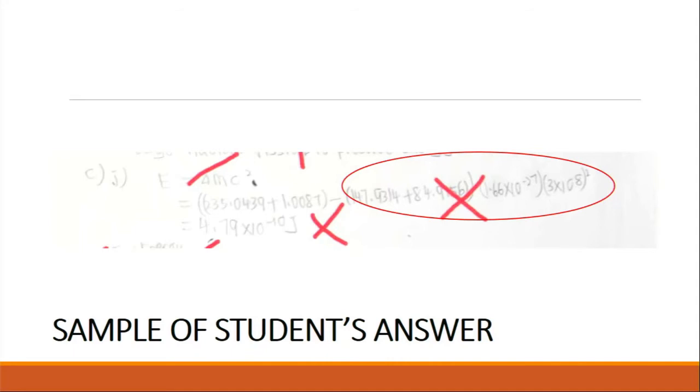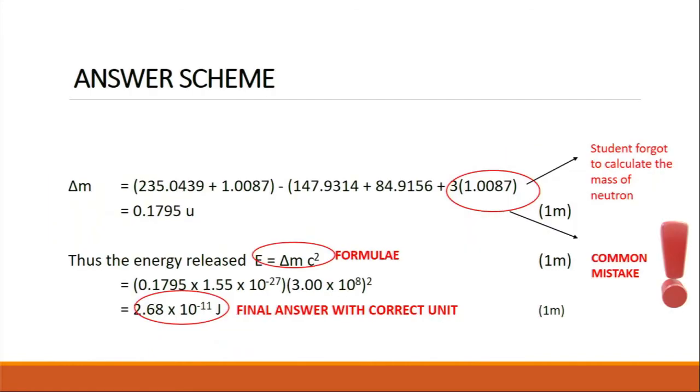Let's discuss the answer scheme. You can see that the student forgot to calculate the mass of the neutron. That's why this student didn't get the second mark for substitution. But the first mark is given once students apply E equals mc squared. The student also lost the final answer mark, even with the correct unit, because of the wrong substitution.